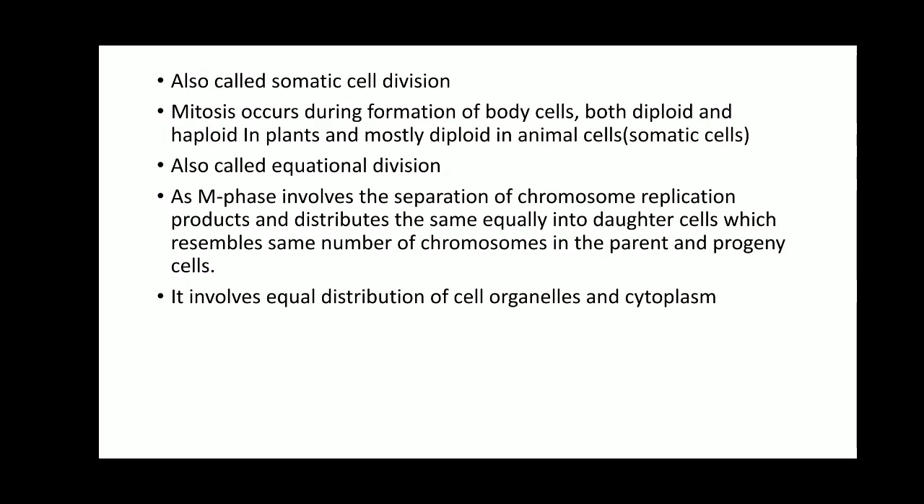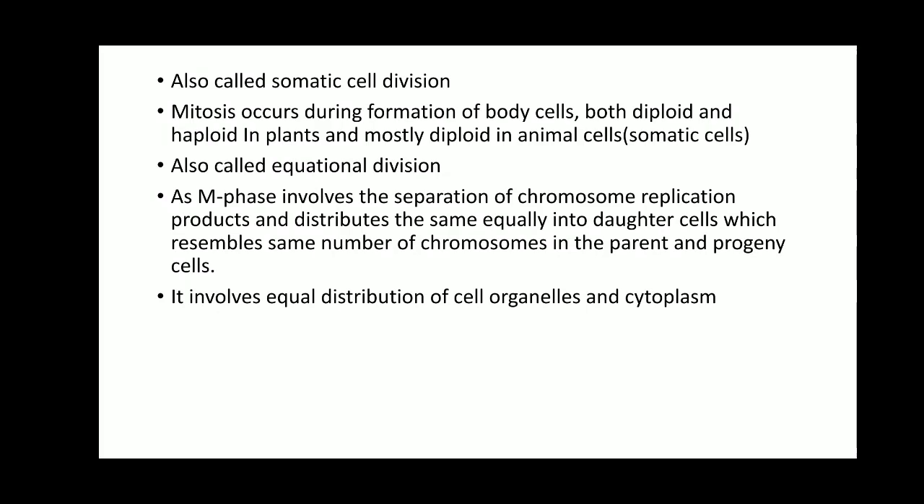Mitosis is also known as somatic cell division, as the somatic cells that form the body will undergo repeated mitotic cell division in order to form the cell structures. So, it occurs during formation of body cells in case of both diploid and haploid in case of plant cells, but only diploid cells in case of animal cells, and they are going to produce the cell structures. Therefore, it is known as somatic cell division.